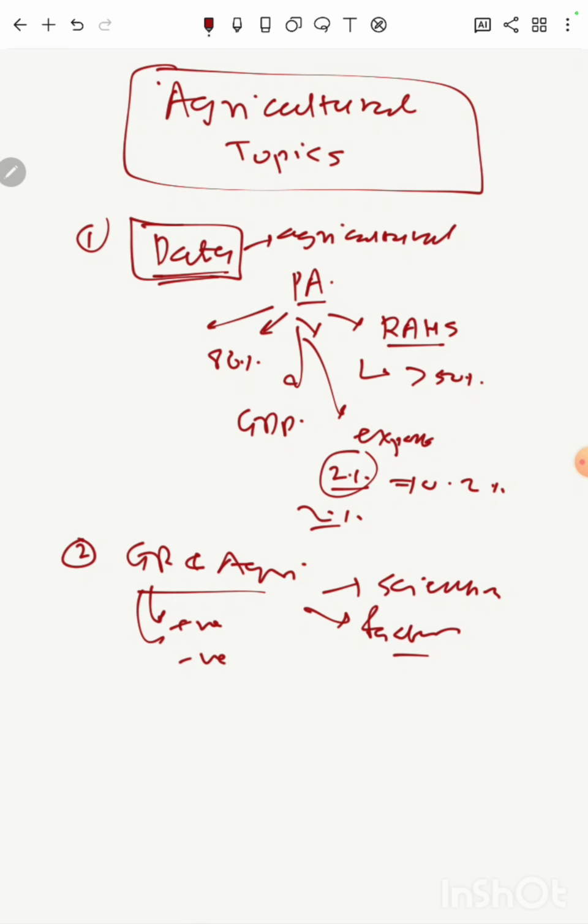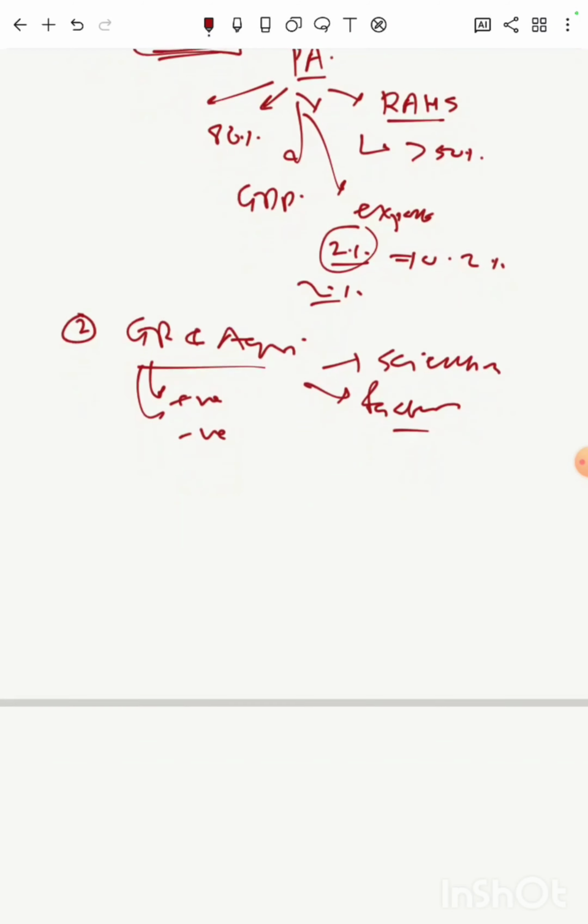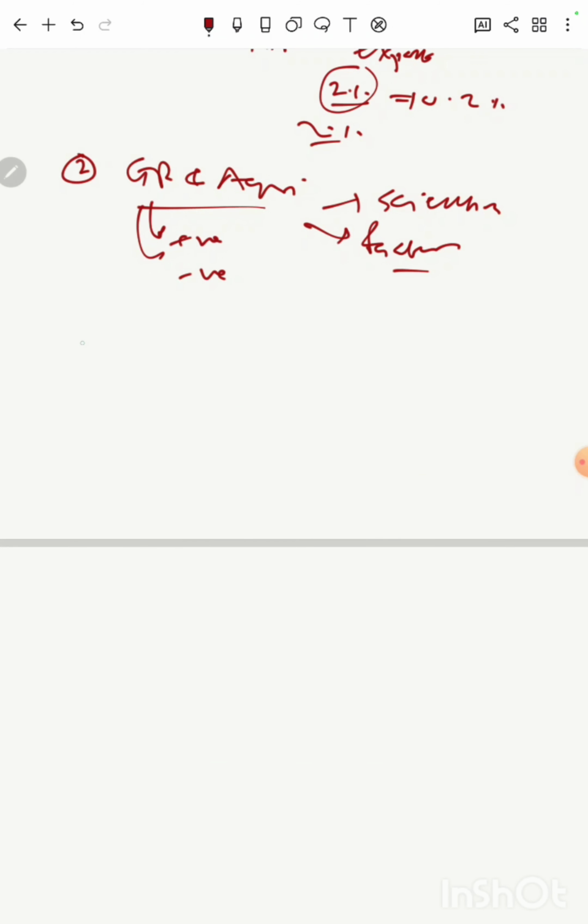Most of the time we come across the issue of soil pollution because of the irrational use of fertilizers during the green revolution. How it led to a threat to the environment and biodiversity of the ecosystem. So that is also one of the important topics.